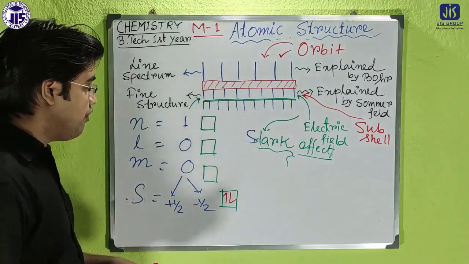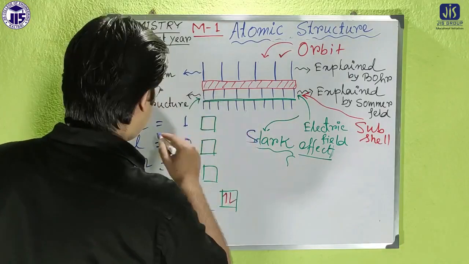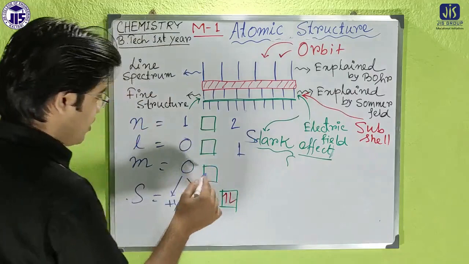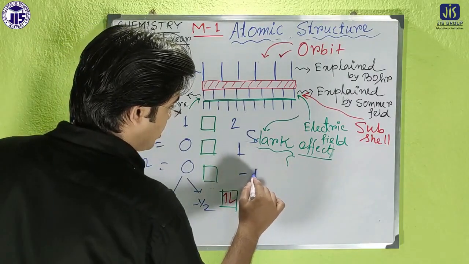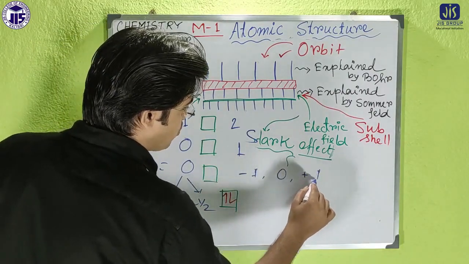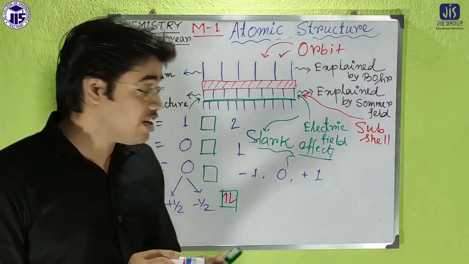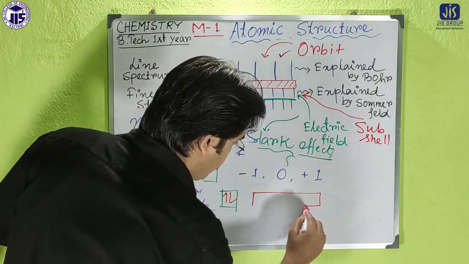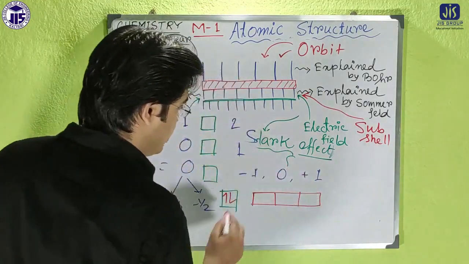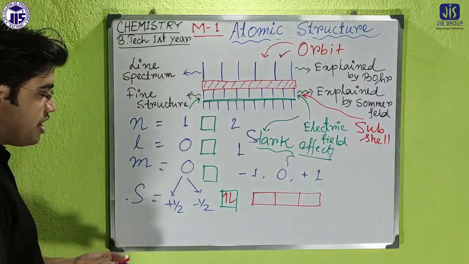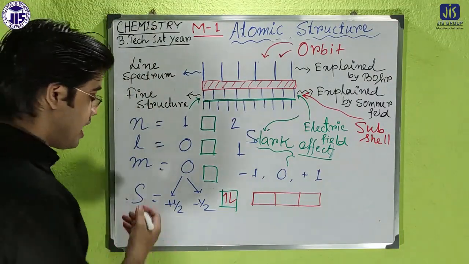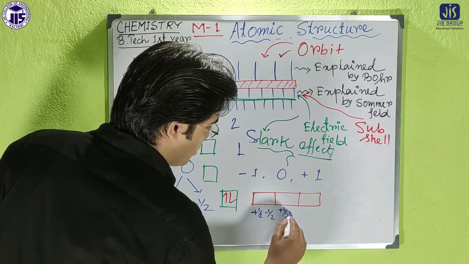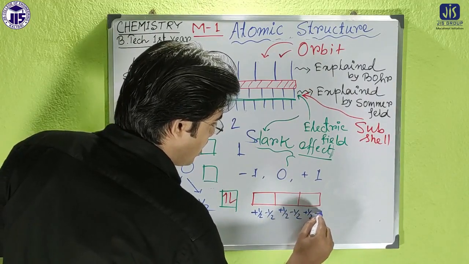So then if we take another example, if n equals 2, then l equals 1, and here m will have 3 values, -1, 0 and +1. Okay, so there are 3 values. If there are 3 values, then if we draw here, -1, 0, +1, then what happens? For each and every case, according to the s value, there will be plus up and minus up, plus up and minus up, and plus up and minus up.